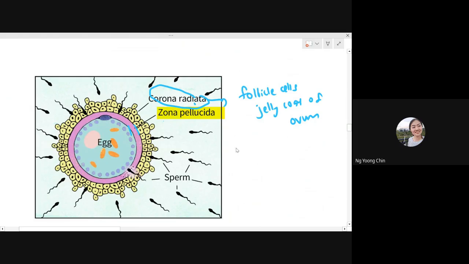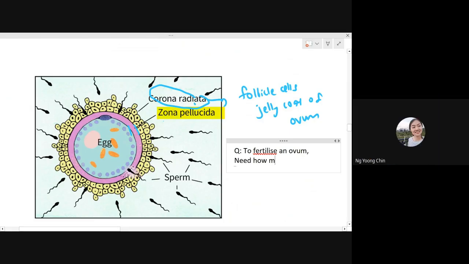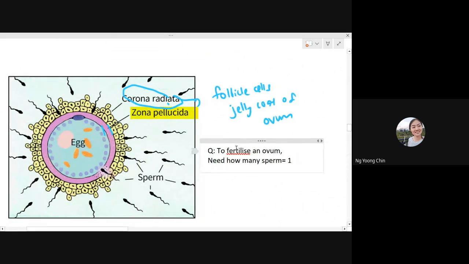The question is, to fertilize an ovum, you will need how many sperm? Just one. Yes, just one. Can we have two sperm to fertilize one ovum? Can we? No. Okay, good. The answer is no. Only one sperm.